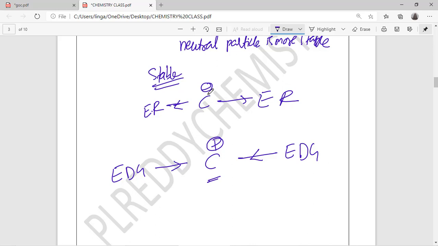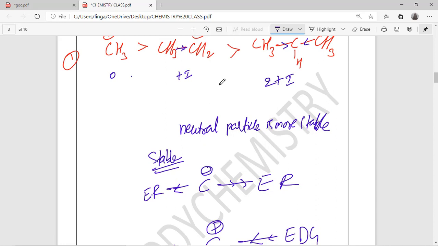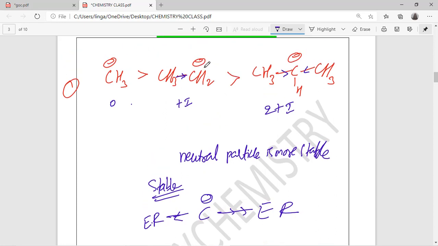If it has a charge, the opposite type should be present for getting stability. If positive charge is there, means electron deficient is there, an electron donor should be attached with this. Now this is the concept you can apply here. See, already negative charge is there. Negative charge will be stable whenever it is attached to minus inductive, but here plus inductive is there. That's why the stability is decreasing.